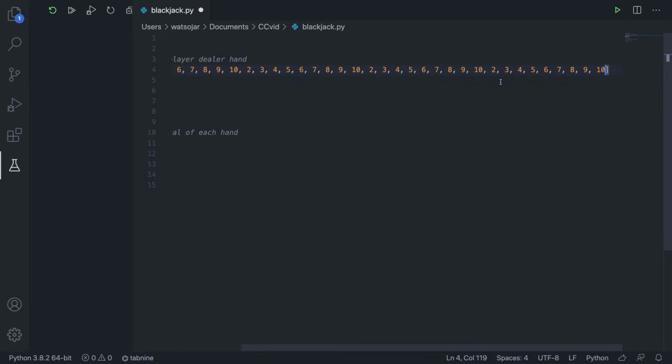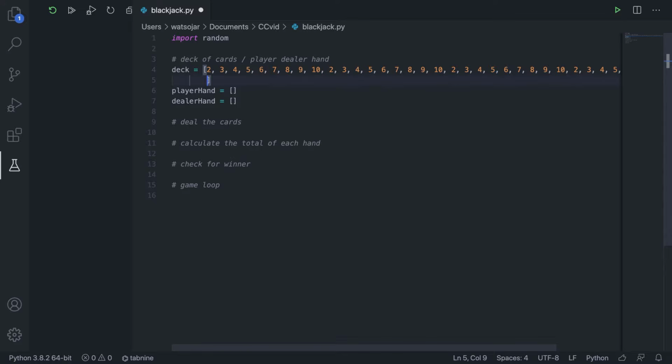And then after we do this, we're going to have our face cards. So I'll just create these as little character strings. So we've got jacks, queens, kings, and aces. And like I said before, we're going to have 4 of these. So I'm going to copy and paste this. Did I do 4 of these? 1, 2, 3, 4. There we go. So now we have our deck of cards.